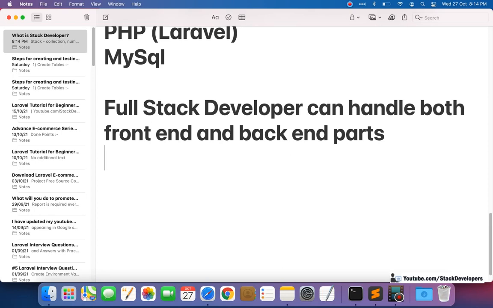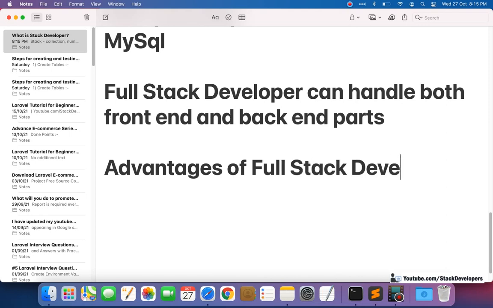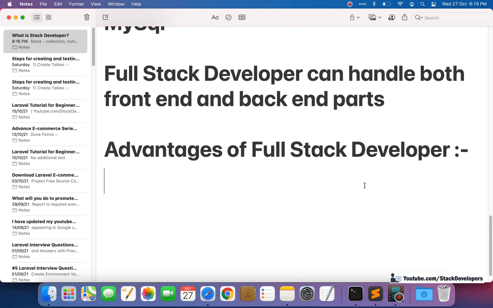Now there are some advantages and disadvantages of a full stack developer. First of all, we are going to see the advantages. Suppose the interviewer asks you to tell some advantages of a full stack developer, you must know that.